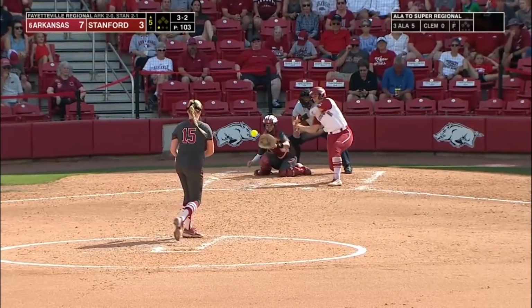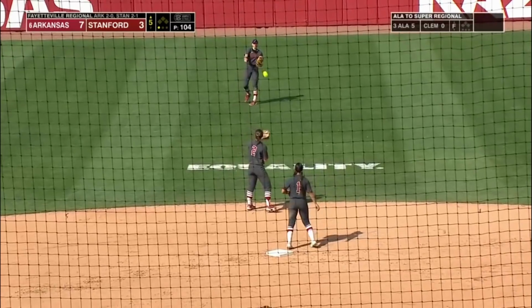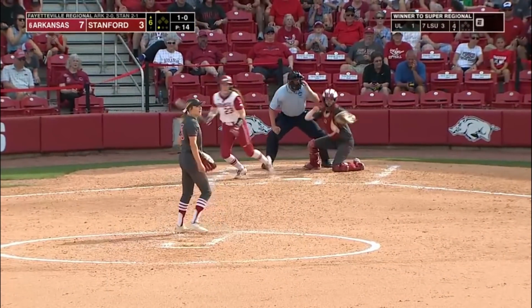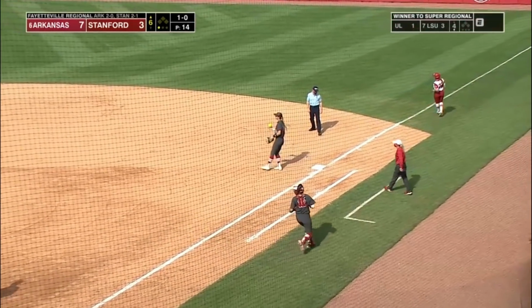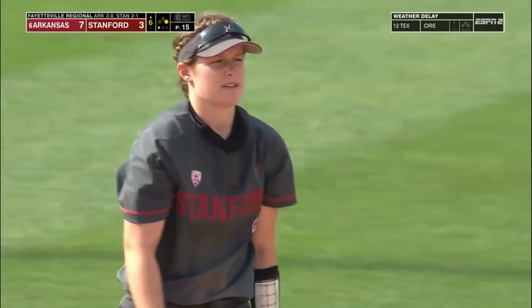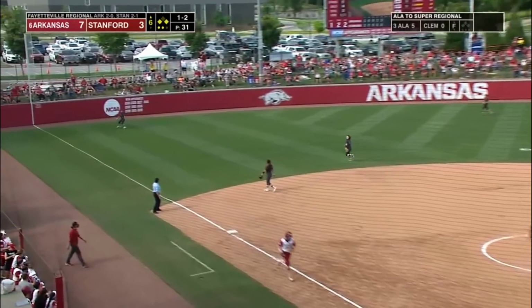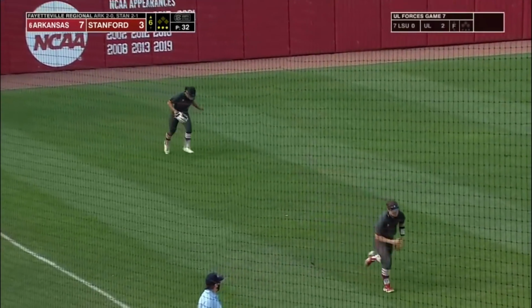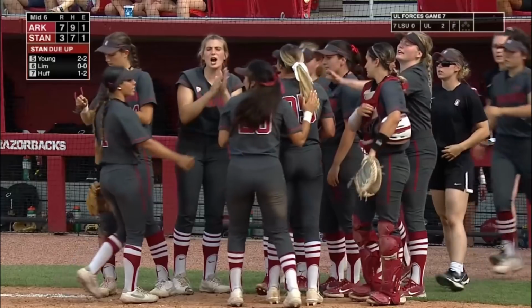Full count pitch now to Green. Right back up the middle. Past Vaughner into center for a hit. Home run, a 2-run homer. And now here she grounds to the shortstop. Emily Young in the back end. That's not going to be in time. And Hannah McEwen is on the 1-out single. Gibson flies out to left. And that ends the top of the 6th for Arkansas. But they have a 4-run advantage.